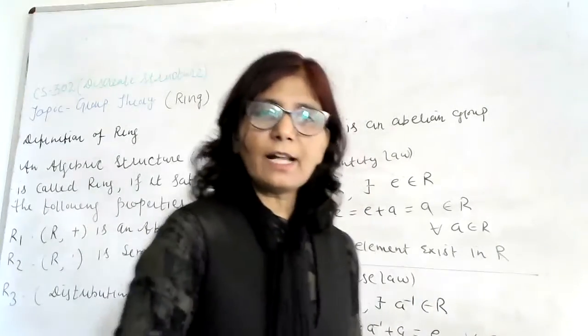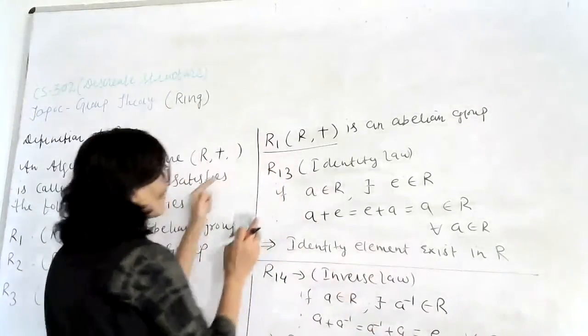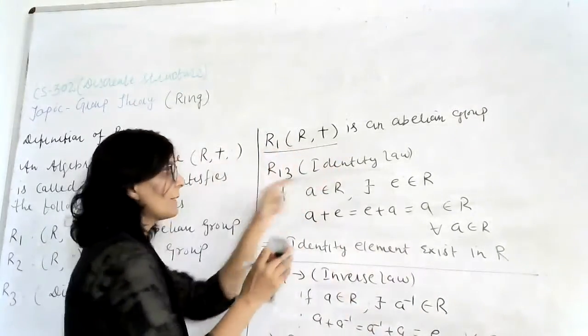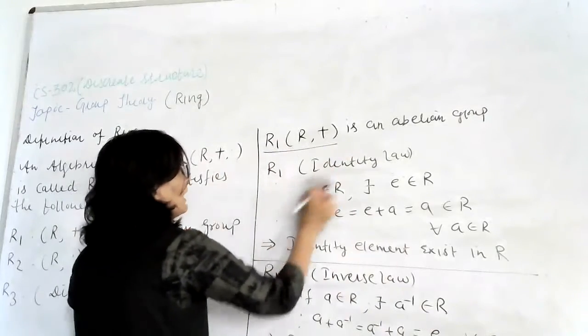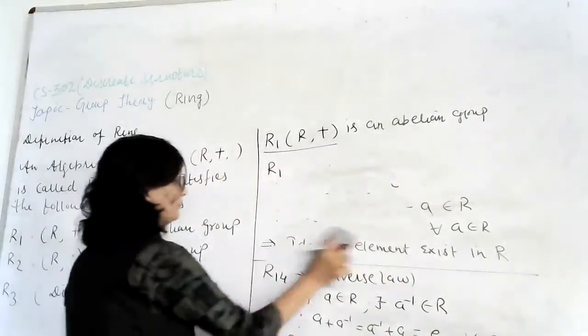So R11, R12, R13 and R14 are the four properties. Now R15. In an abelian group we have another property, R15, and the R15 property is the commutative law.